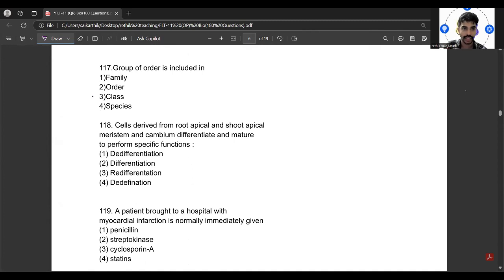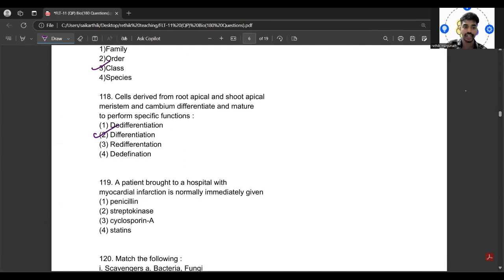So it is actually included in class. So 118 says that cells derived from root apical and shoot apical meristem and cambium differentiate and mature to perform specific function. So out of this, you need to know that it is actually called differentiation.